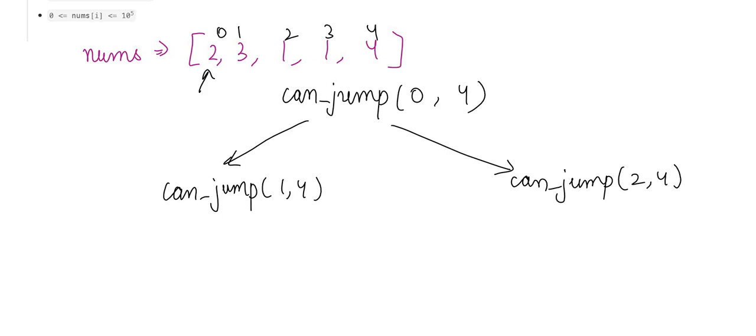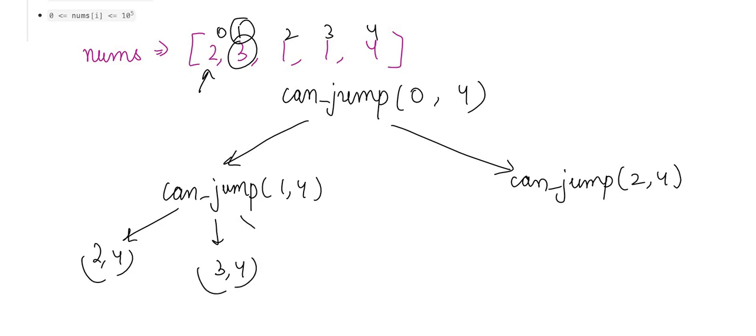Then again from the first index I have 3 possibilities. There is the possibility of 2, 4, and there is a possibility of 3, 4, that means I am jumping 2 steps, and then I am jumping all 3 steps, to 4. Once the jumps that we are making reach n, then we are returning true.